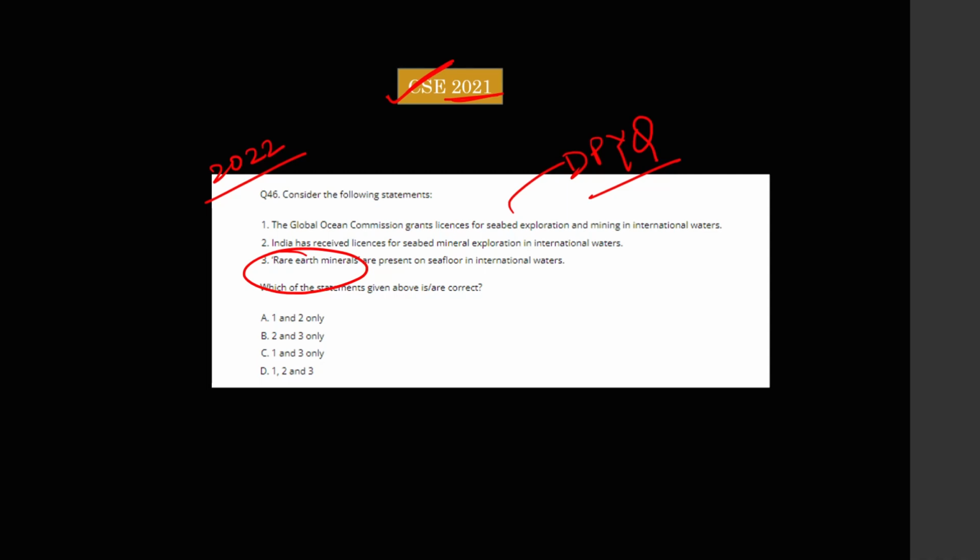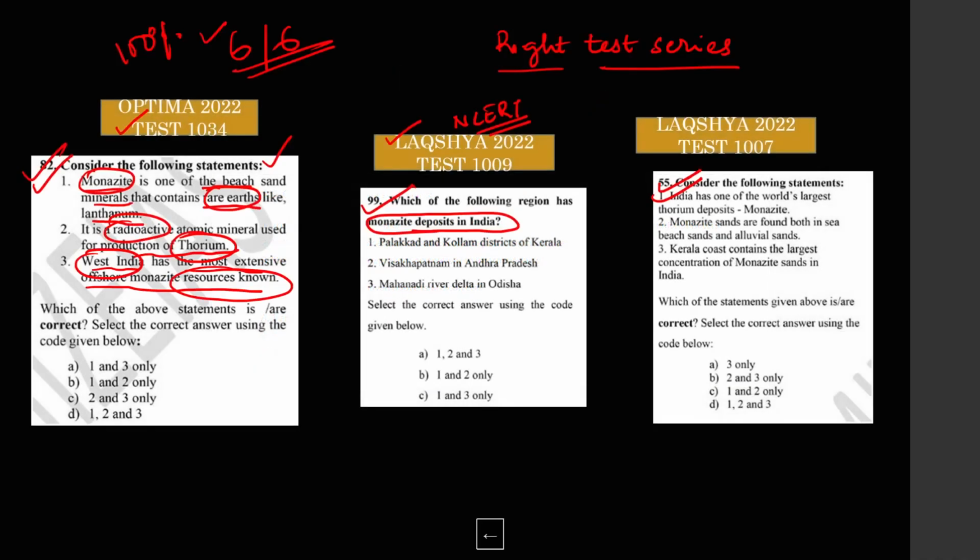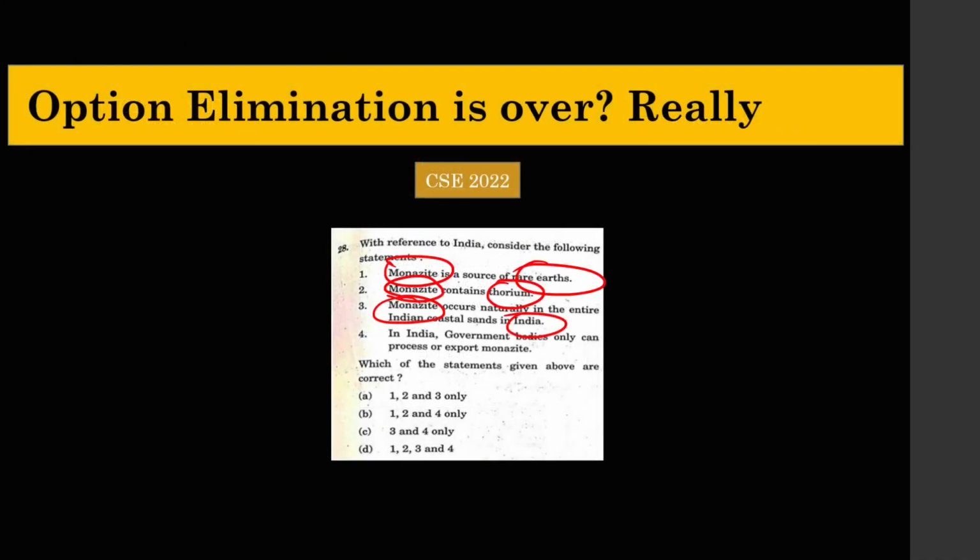My test series, the Lakshya test series, the Optima series of the Lakshya test series, or the entire Lakshya, is one of the few tests in India which is based on this concept of derived PYQs. We follow the PYQs and from that we derive what other questions can come from rare earth. Last year, when I was making the Optima test, I framed a derived PYQ question on rare earth linked to monazite, and UPSC replicated the same question in the exam hall.